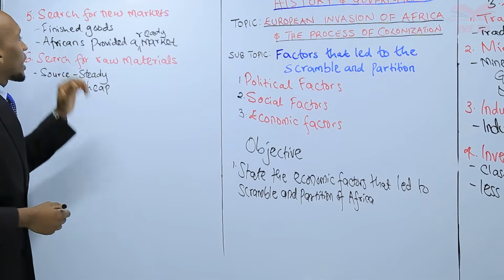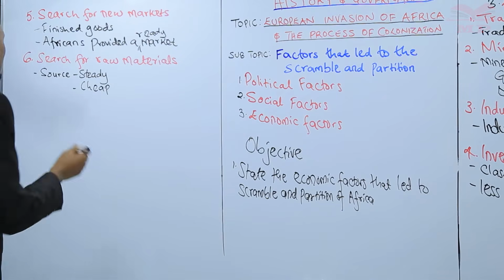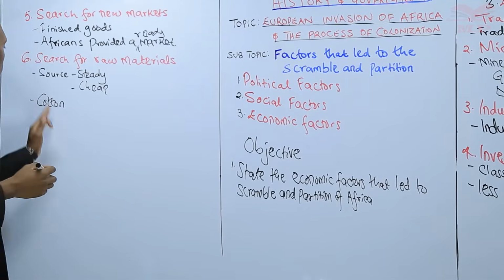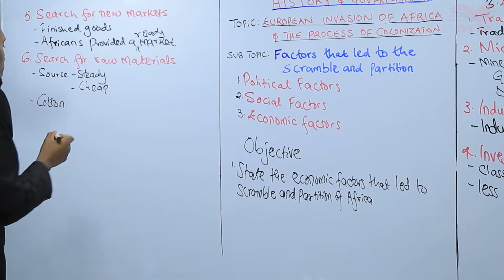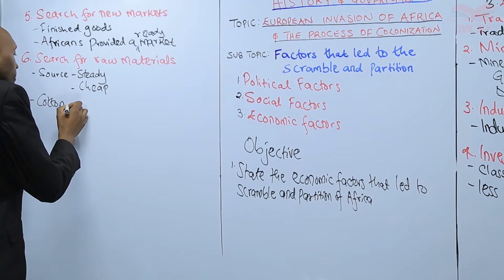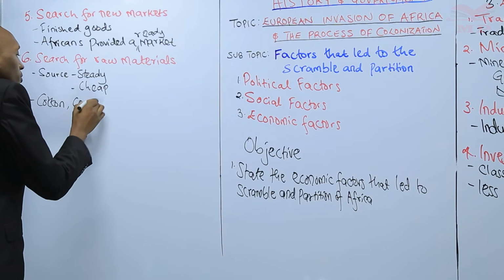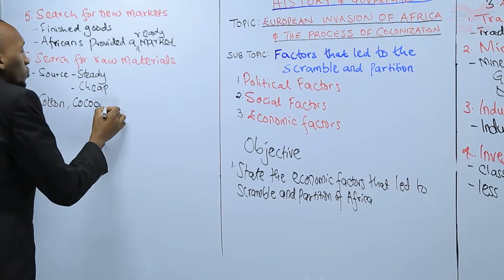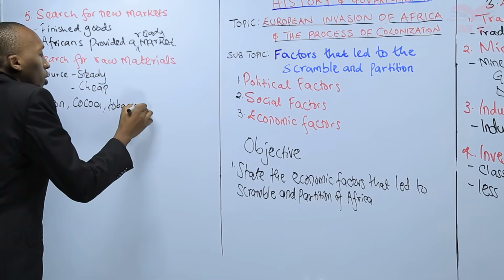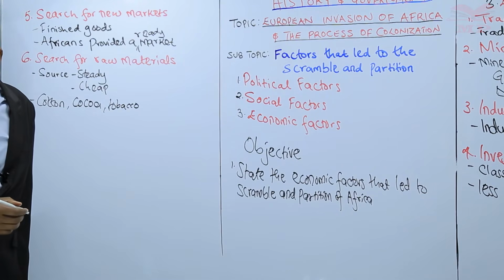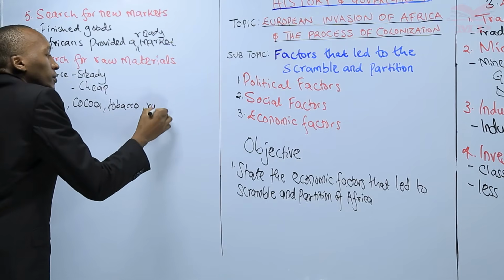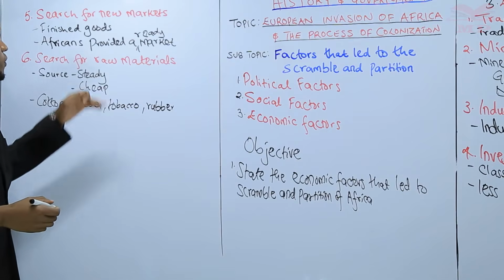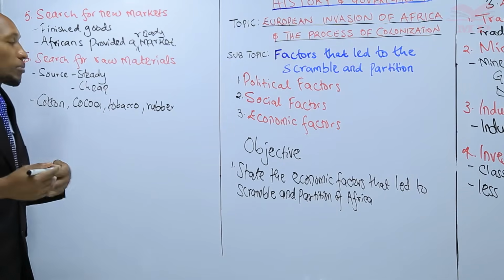So my dear learner, what are these raw materials that were being sold? An example, we can talk of cotton, right? That is what was being planted. And then they introduced cocoa, which is majorly in West Africa. Then there was tobacco, right? That was being sold there. And then there was rubber. Remember, it is during the time of industrialization. So there are more things that are being produced.